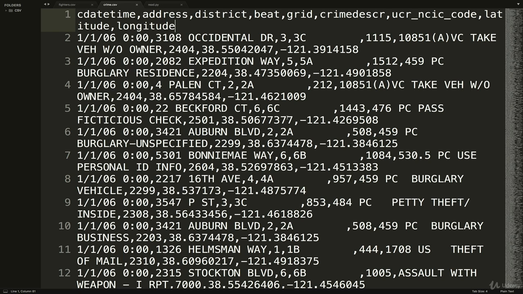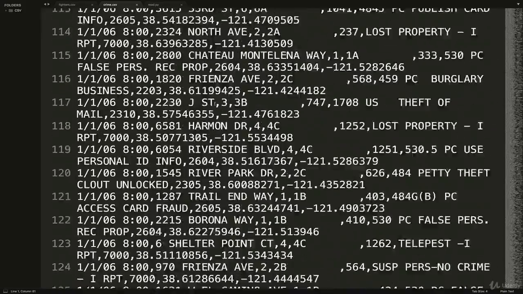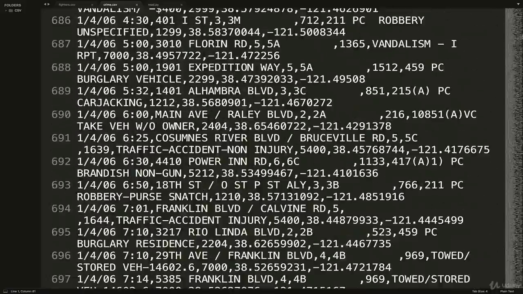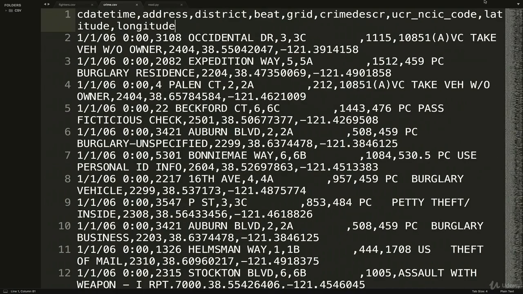This is from Sacramento, I don't know if it's the state or the county of Sacramento or the city of Sacramento, but some government in Sacramento. This is their crime records for the year 2006. I downloaded it off their website. And we can see basically it contains a ton of crime records, and it's, I don't know how many thousands of lines. It would take me forever to scroll. Okay, yeah, almost 8,000 lines.